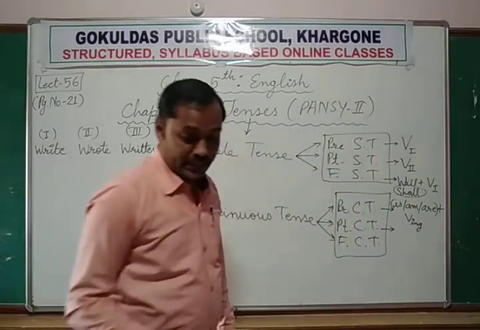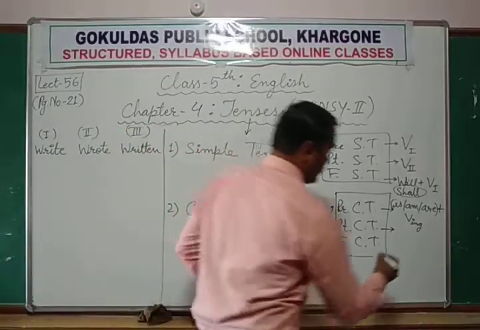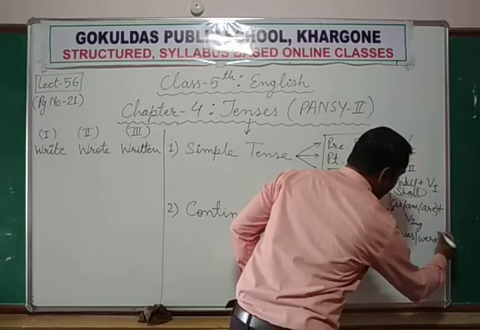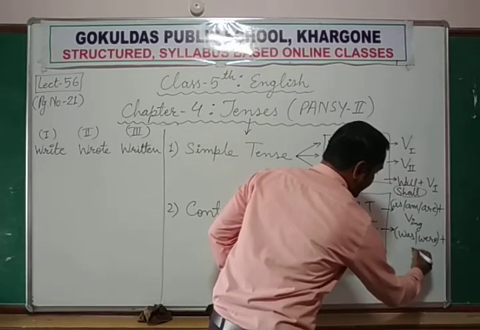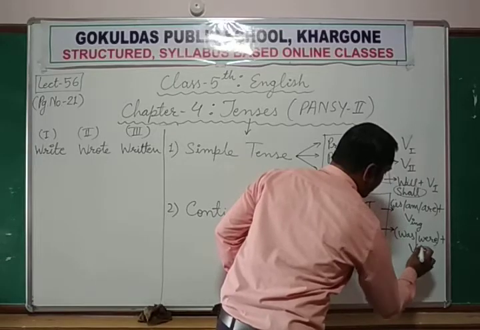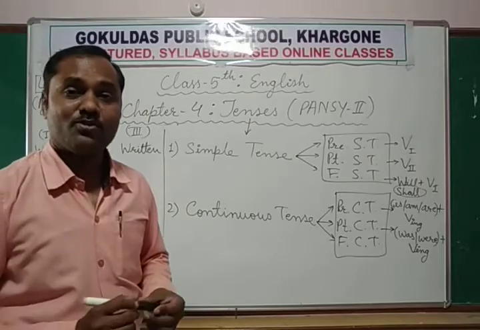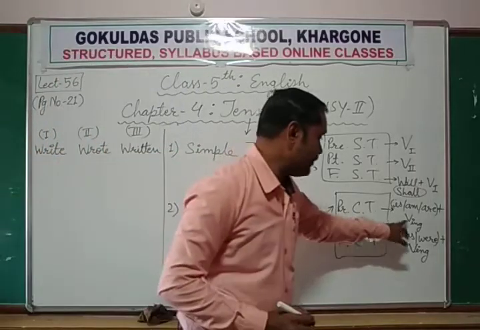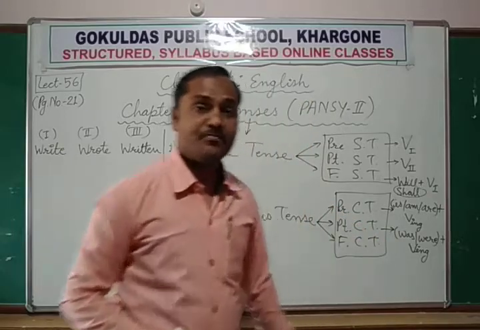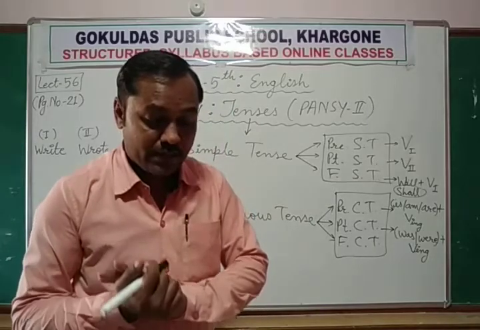Now, what is in past tense? What do we use to denote the past continuous tense? Was or were plus again the verb's ing form. Okay, it looks like wing, but w means verb and ing means the ing form of the verb. So here we see, we were playing football in the park.